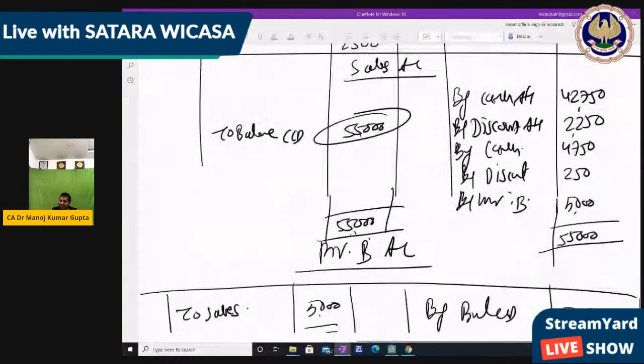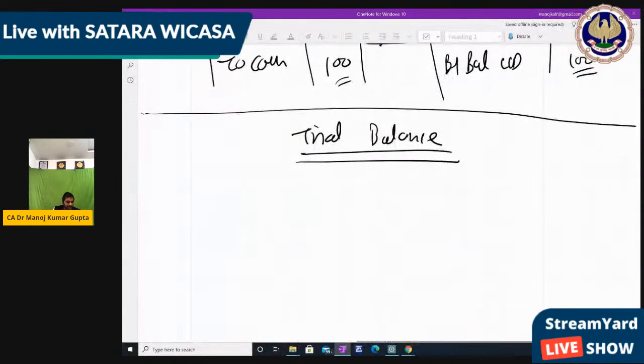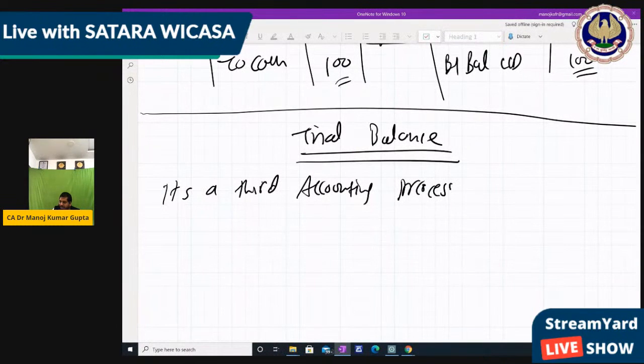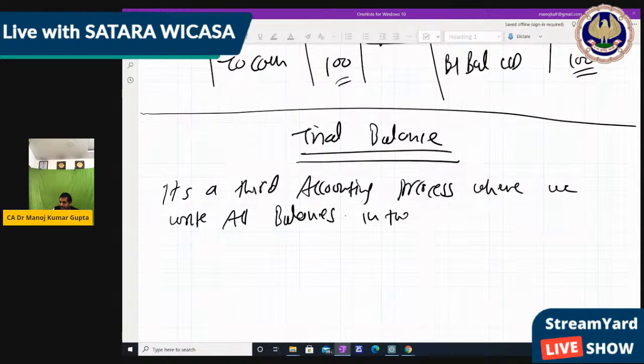So what do we write in the trial balance? It's the third accounting process, where we write all balances in the trial balance.